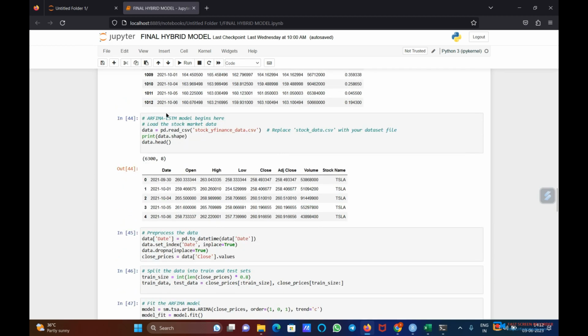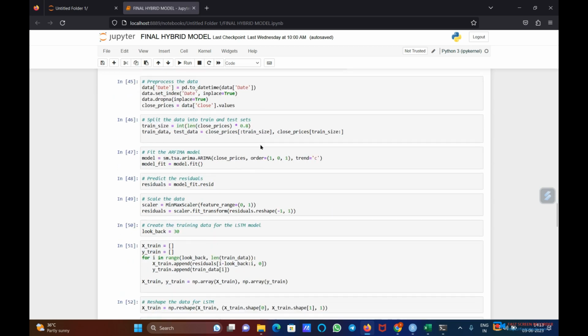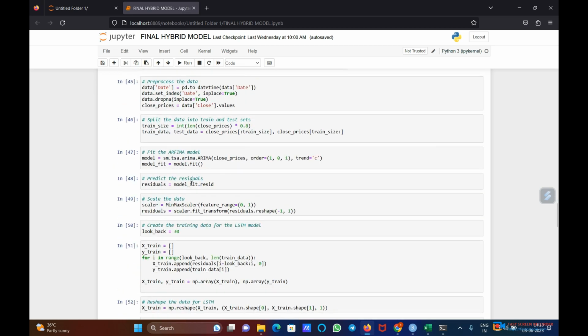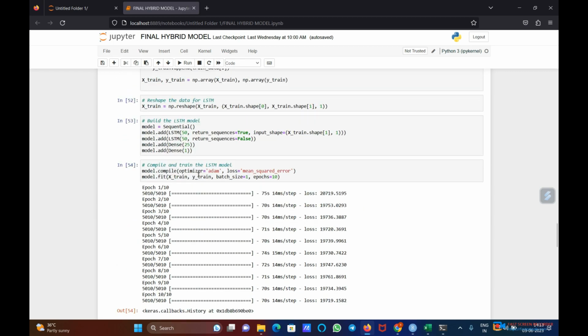After that, the second model we have deployed is ARFIMA-LSTM, and the model begins here. We have taken stock finance data, price history data here, and deployed the ARFIMA-LSTM model with epochs. You can see we have used 10 epoch cycles.